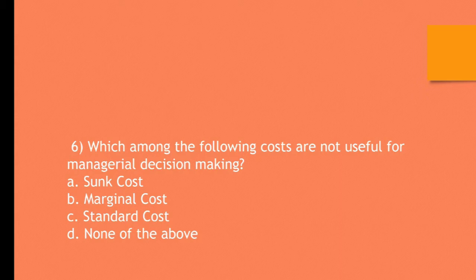Question number 6. Which among the following costs are not useful for managerial decision making? A. Sunk cost, B. Marginal cost, C. Standard cost, D. None of the above. The correct answer is A. Sunk cost. Sunk cost is not helpful to the management for decision making, but marginal cost and standard cost are helpful to the management for decision making.